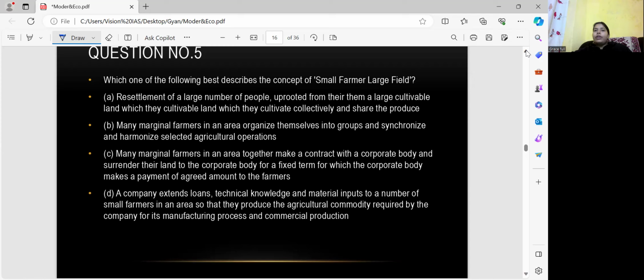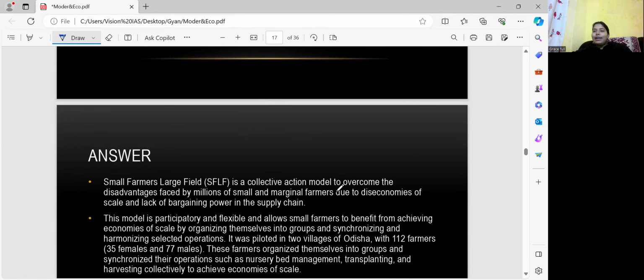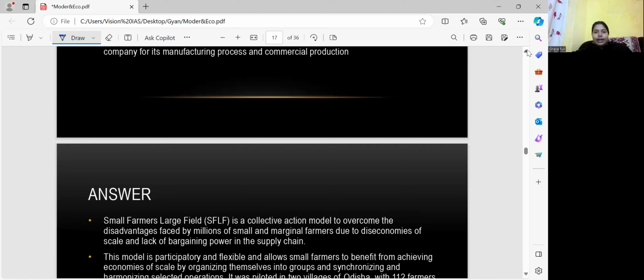The question is: which one of the following best describes the concept of the small farmer large field? A, B, C and D. So what is small farmer large field? Small farmer large field is a collective action model to overcome the disadvantages faced by the millions of small and marginal farmers due to diseconomies of scale and lack of bargaining power in the supply chain. So from here we understand what it is. It is a collective model to overcome the disadvantages faced by small and marginal farmers due to diseconomy of scale and lack of bargaining power.